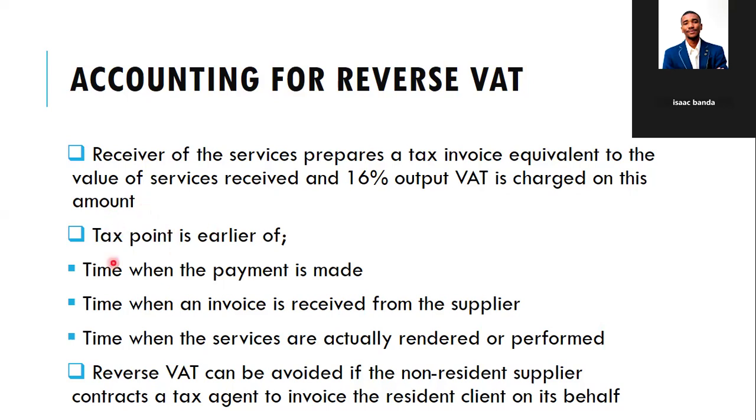Then the tax point is the time when the payment is made, the time when we make that particular payment to that particular entity which is rendering those services. Then the time when the invoice is received from the supplier. Then the time when the services are actually rendered or performed, right? So reverse VAT can be avoided if a non-resident supplier contracts a tax agent to invoice the resident client on his behalf. So now, the tax point, as I said, is one, the time when we make the payment. Then two, the time when the invoice is received from the supplier. Then three, the time when the services are actually rendered or performed. So this is the tax point.